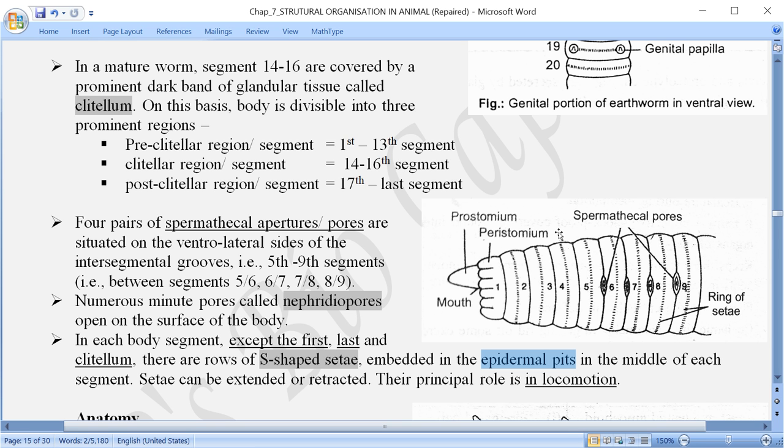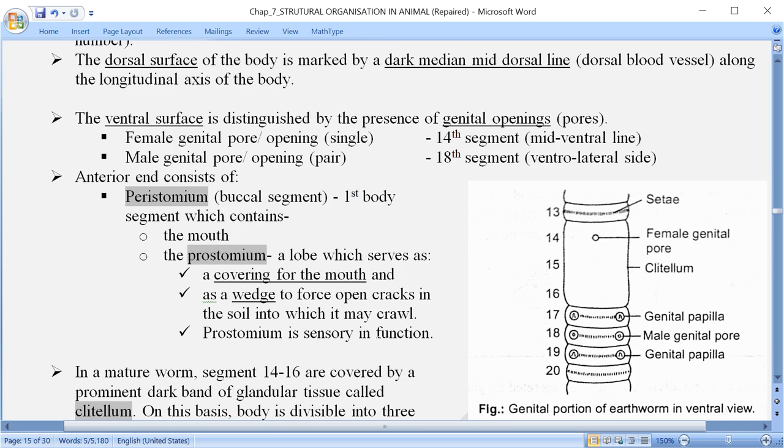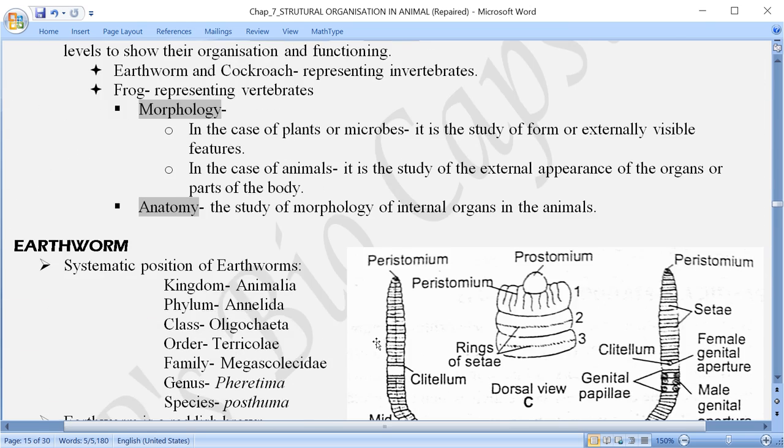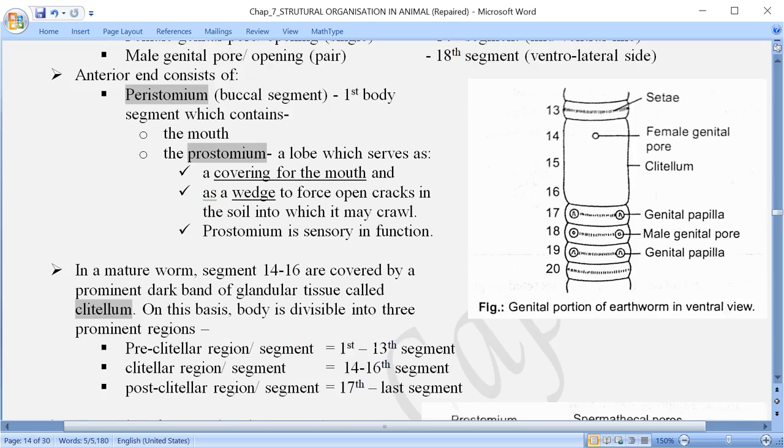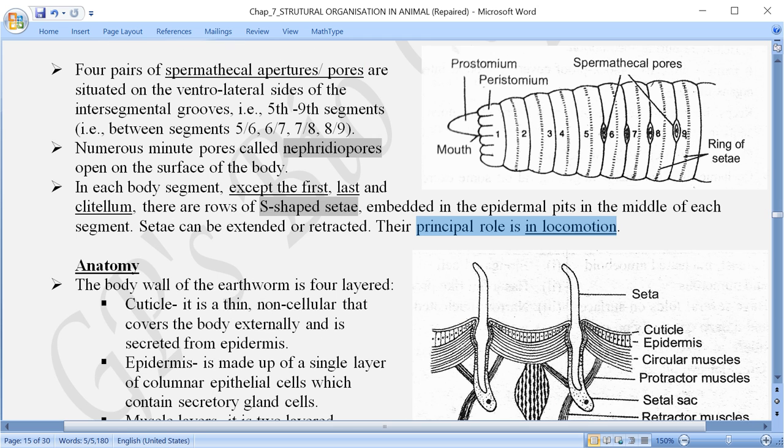These setae can be extended and retracted. That means lengthwise they become longer and then shorter, through contraction and relaxation, and in this way they are able to hold the soil surface, and as a result they are able to move from one place to another. That's why we are talking about the role in locomotion. So that was about the morphology of earthworm. Introduction plus the morphology of earthworm. The next topic is about the anatomy. Anatomy means the internal structure.